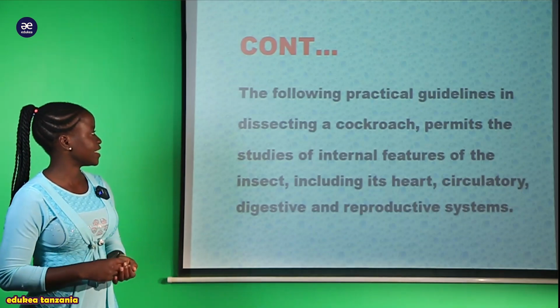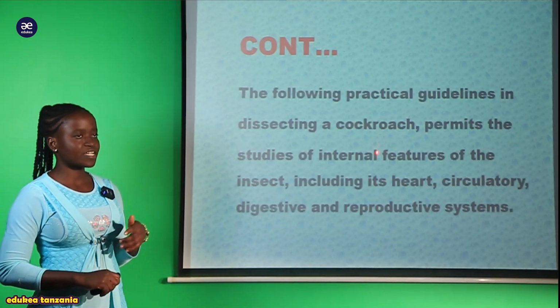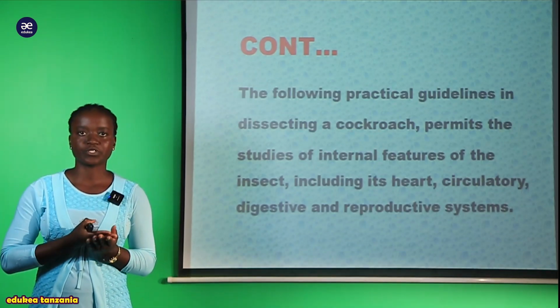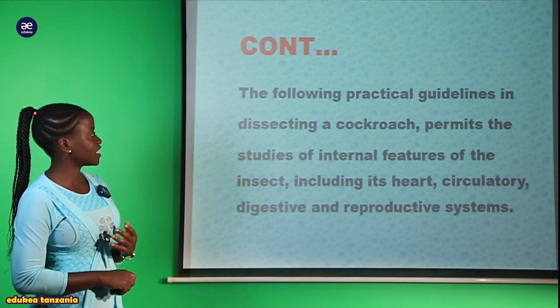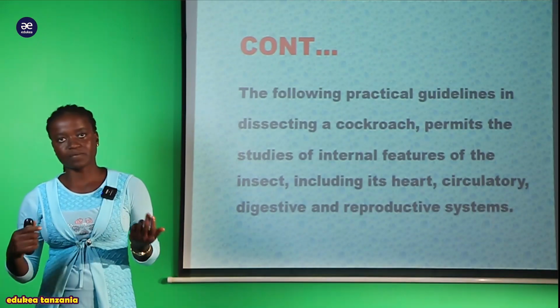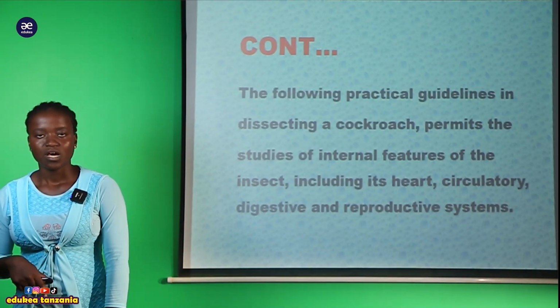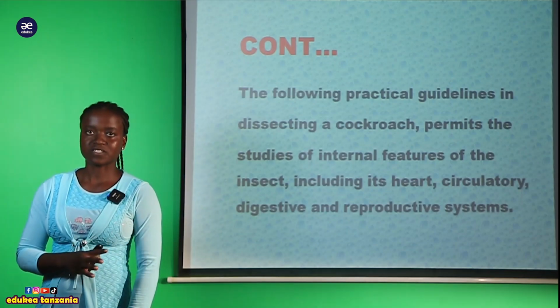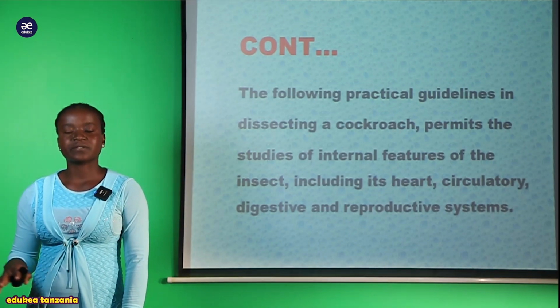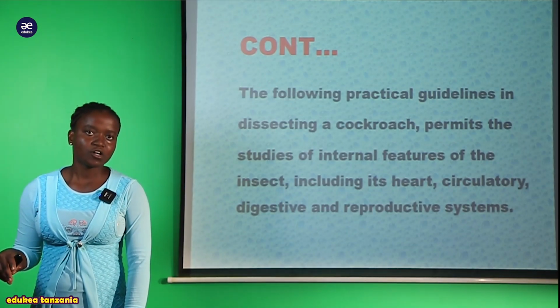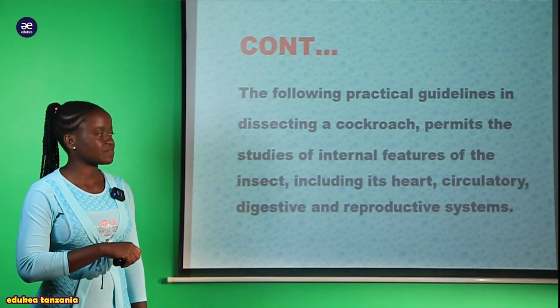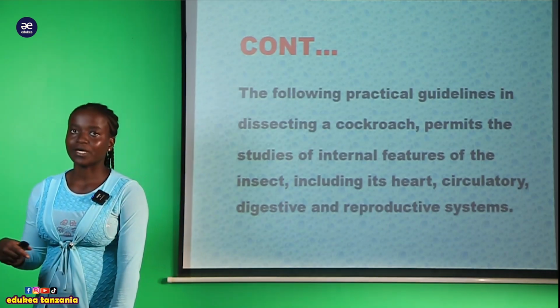Ile guideline itakupa guideline ya kudissect cockroach. Utamkata yule cockroach, utaobserve zile internal features ambazo zinapatikana ndani ya yule cockroach. That is, utaobserve ile digestive system, utaobserve ile respiratory system, also utaobserve hiyo reproductive system ambayo inapatikana kwa huyo organism